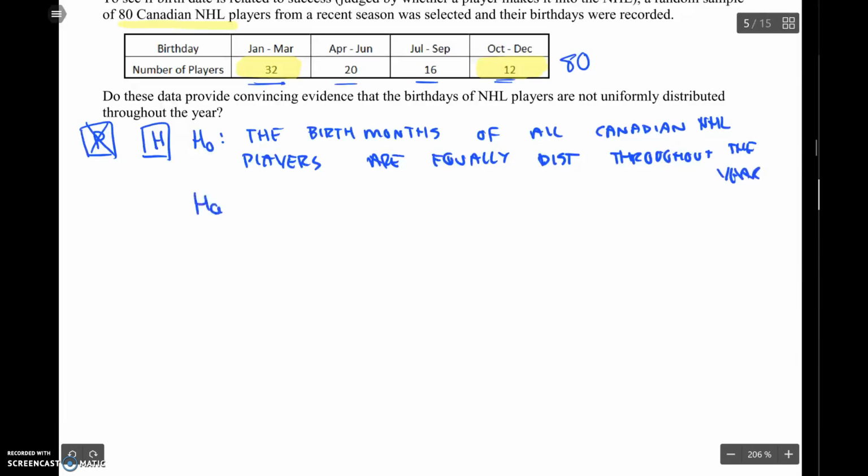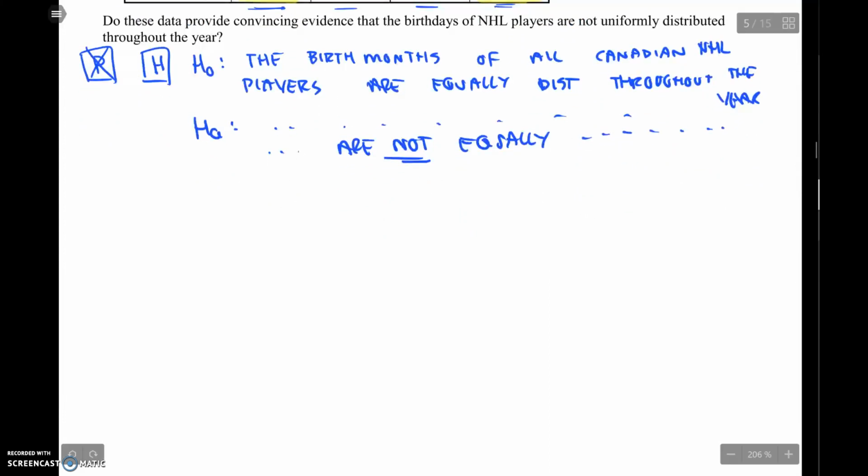Versus the alternative, that the birth months of NHL players are not equally distributed throughout the year. So I'm hoping to find evidence that they are not equally distributed. I want this to be significant. If I don't have enough evidence, though, I'm going to say, you know what? I can't conclude that, so who knows, right?